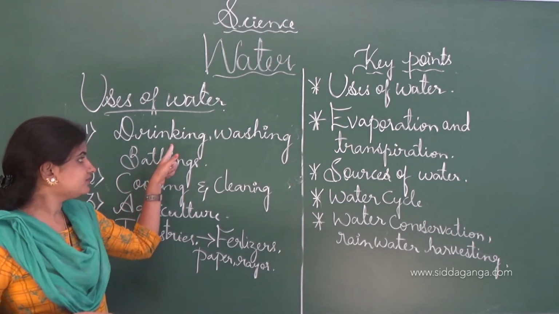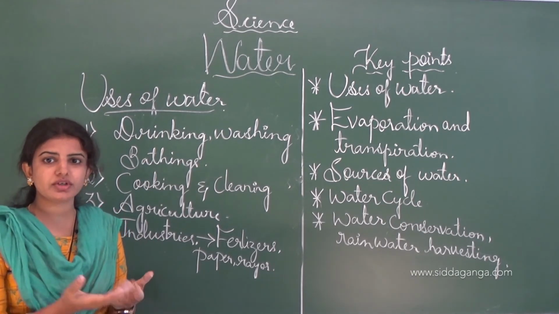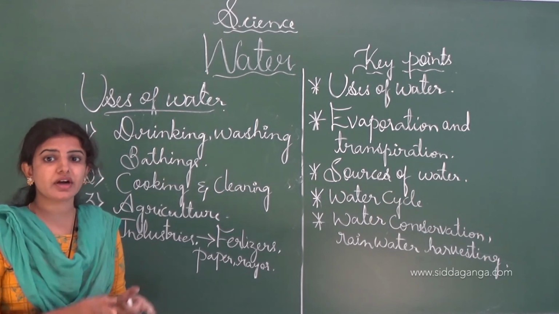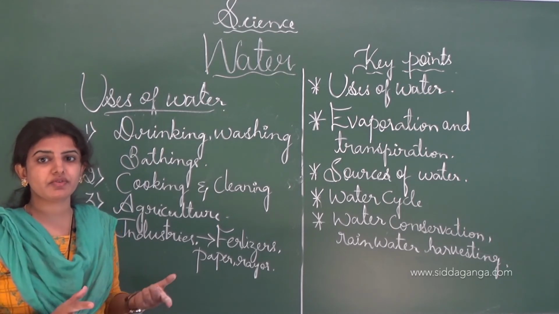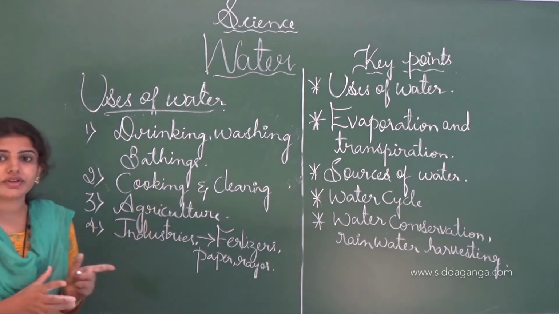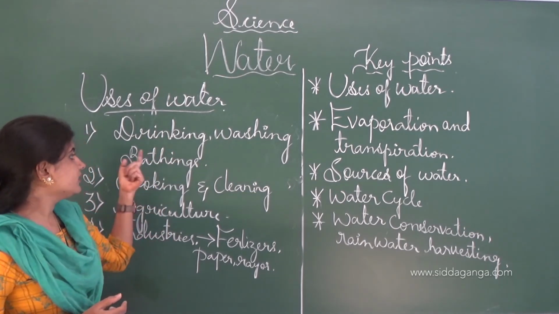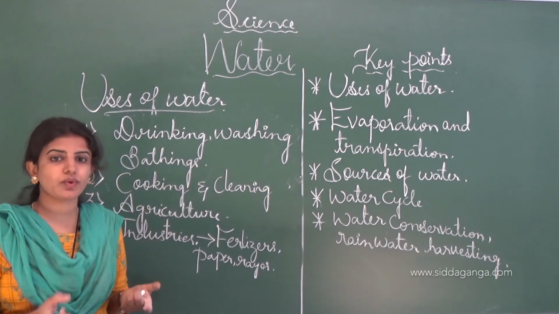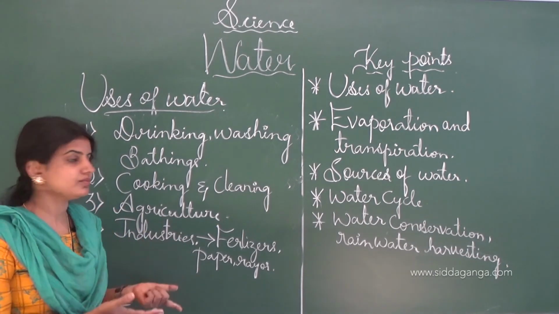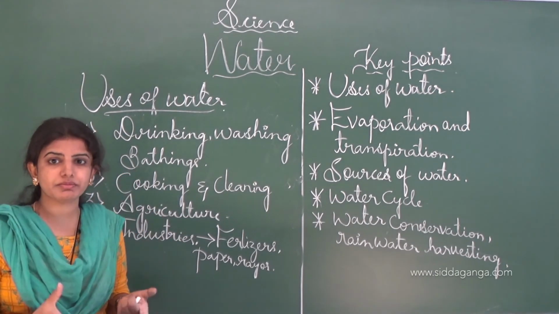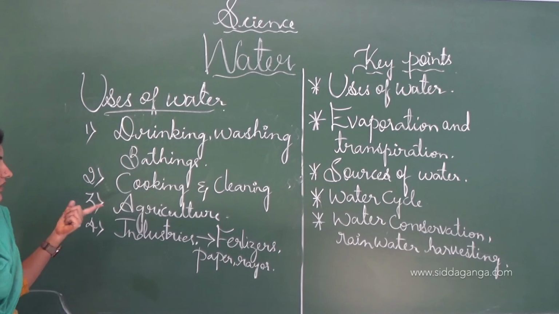For drinking purposes, when we become thirsty, we can't even drink oil. See, it is also a liquid, just as water is also a liquid. We can't even drink oil, since it is not made up of water. So when we are thirsty we drink water, and for washing purposes we require water. And next, for bathing, for animals water is a must, and even human beings use water for bathing purposes. And next, for cooking and cleaning purposes water is very essential.